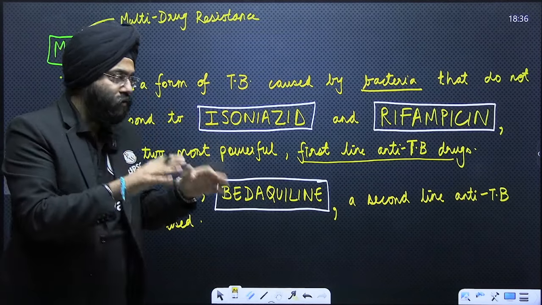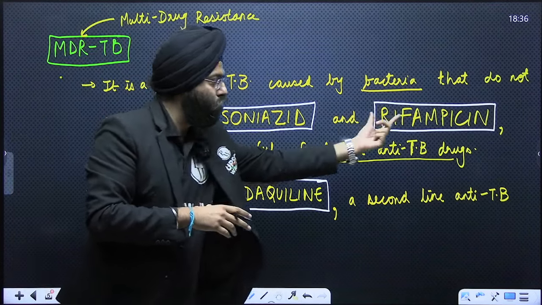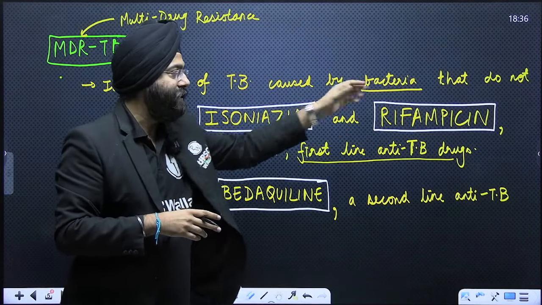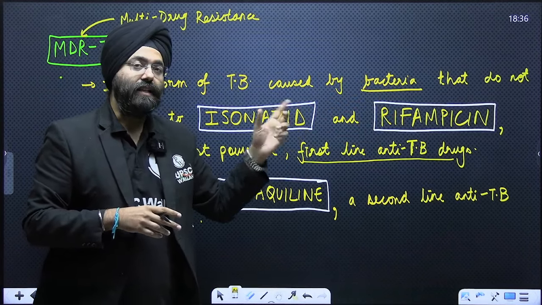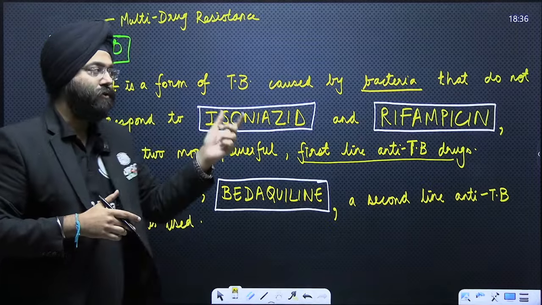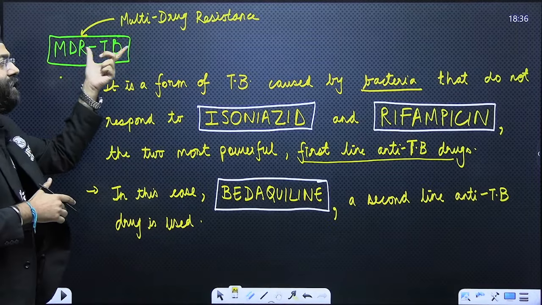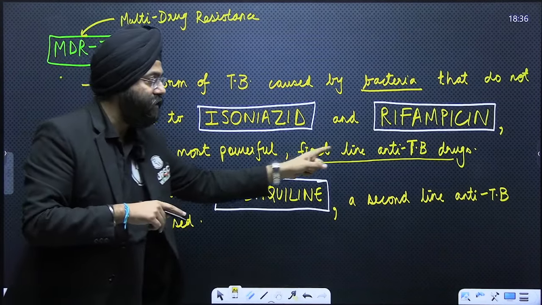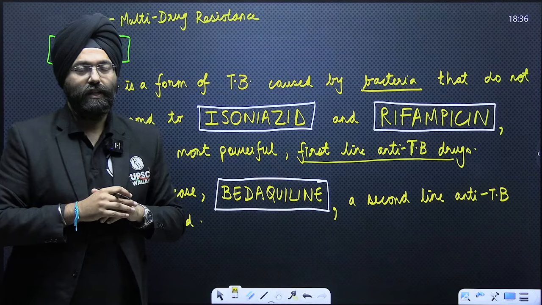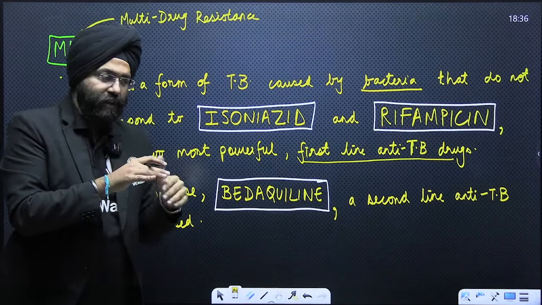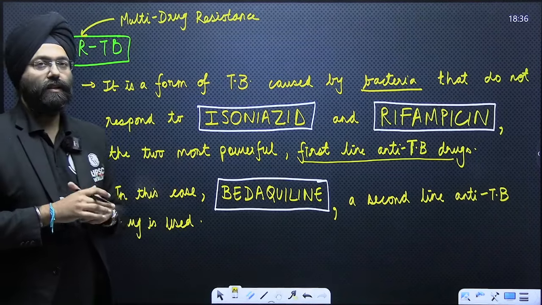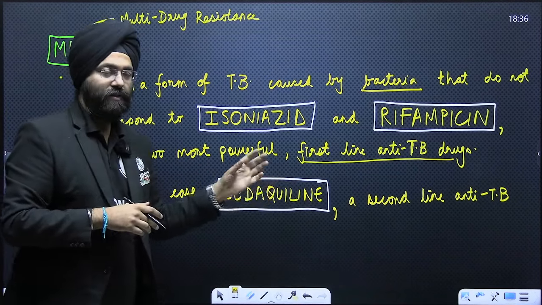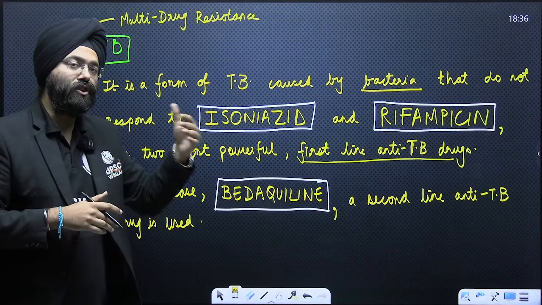So if they are not responding to these two medicines, that means the bacteria is resistant even to these, then in that case, it is known as multi-drug resistance. Now they are resistant to what? The first line anti-TB drugs. In order to counter that, there is a second line anti-TB drug which is known as bedaquiline. Now, this is the name of the drug which a patient might be given.